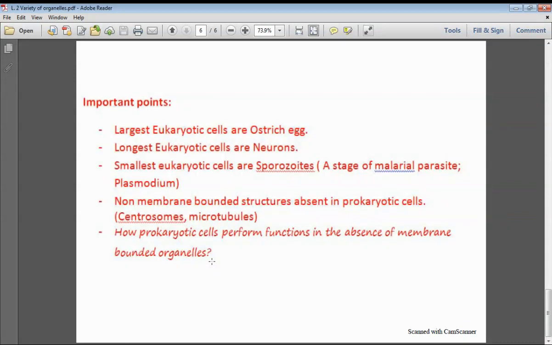Next, we will move towards the next point.